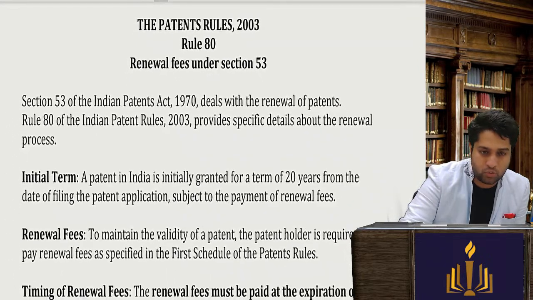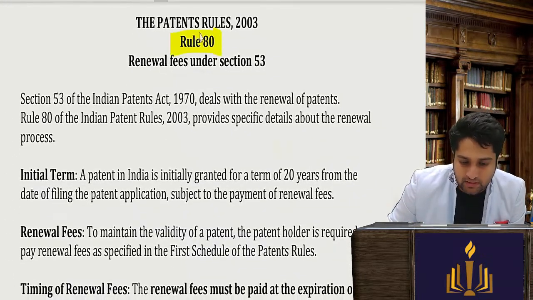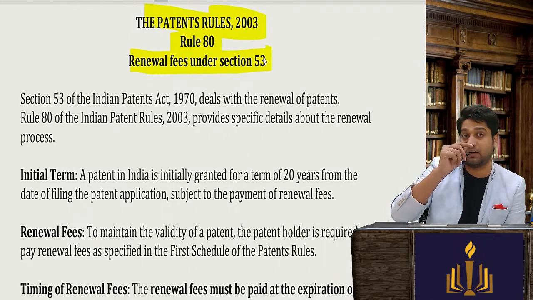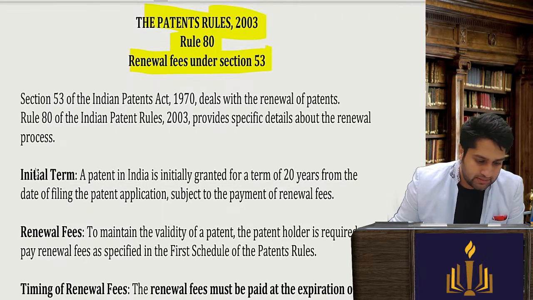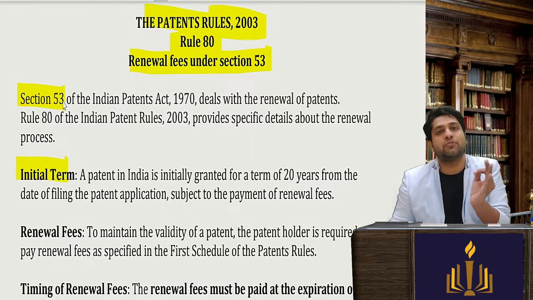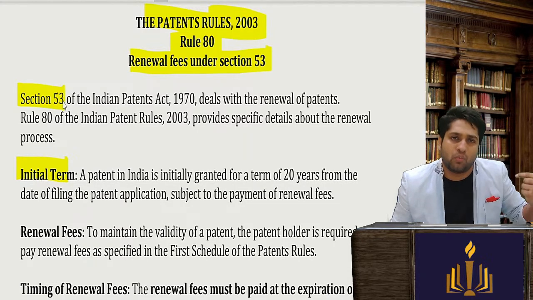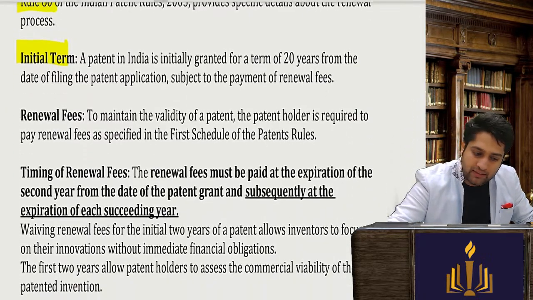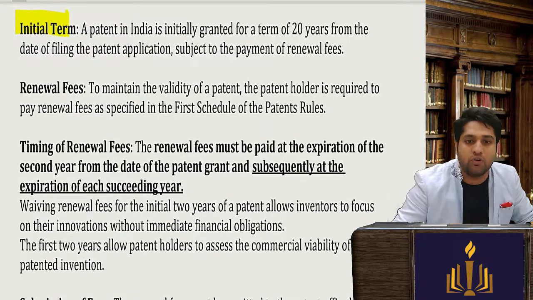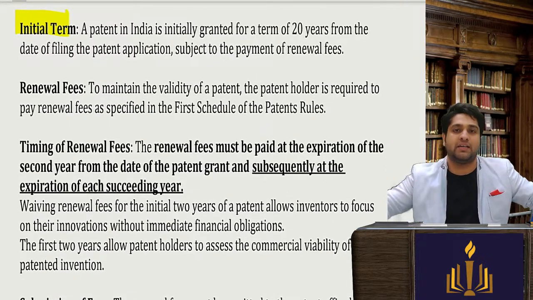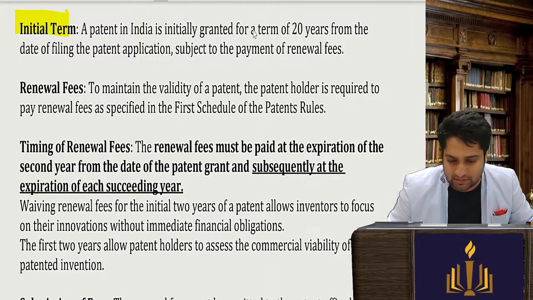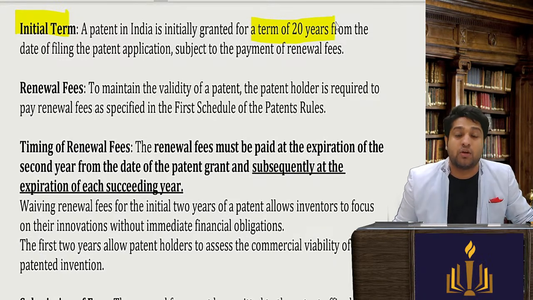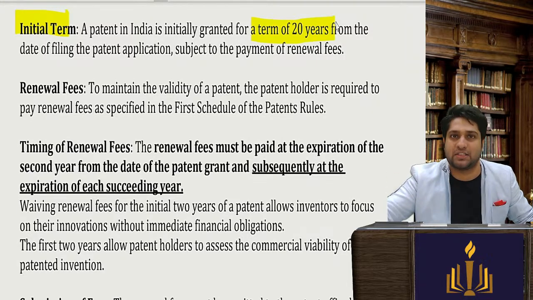So the rules, that is rule number 80. Patent Rules 2003 read with section 53 will cover the renewal fees. I believe you can immediately tell that the term of the patent is covered under section 53. One more point to remember, it is with rule number 80. Now one thing you need to tell me, for how long does the patent exist? The patent right is for how much time period? The answer is very simple, 20 years from the application date. Within the 20 years also renewal fees has to be given.